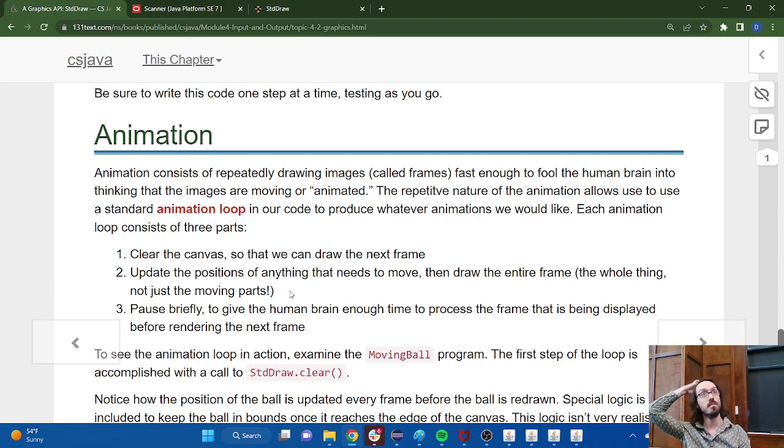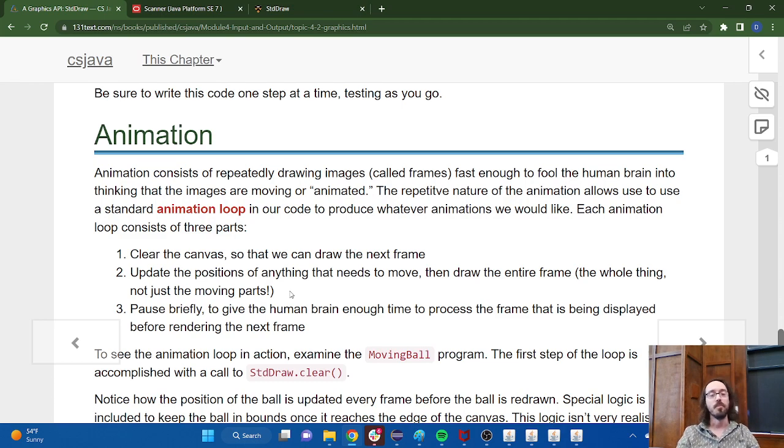Pause. Both. Yeah, show. So actually the show command does both. It draws and pauses all in one go. If you want to do them separately, you can. Standard Draw actually provides a way to pause and show separately if you want to. The details aren't super relevant for what we are doing, but the flexibility is there.